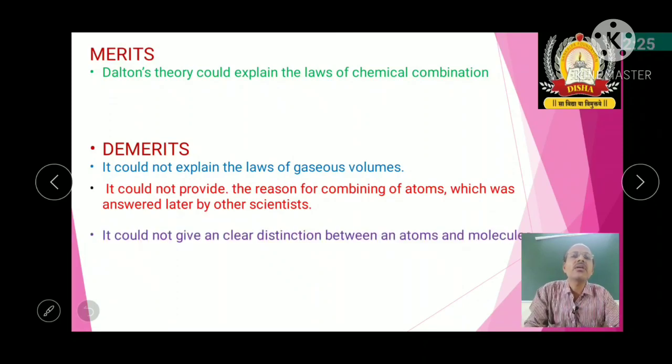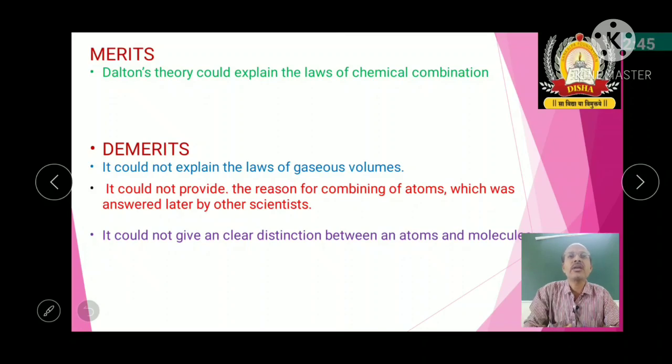Third, he could not give a clear distinction between atoms and molecules. That means he totally fails to distinguish between atoms and molecules. He said that in water also there are water atoms, but that is not true.